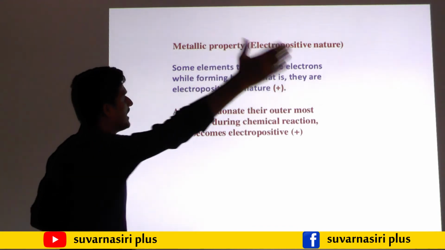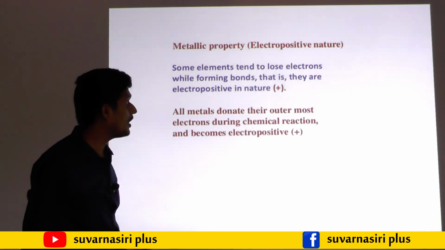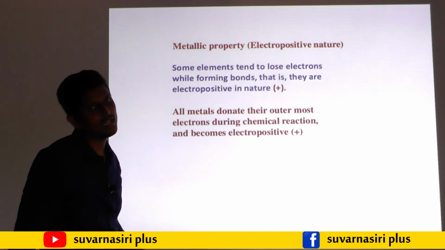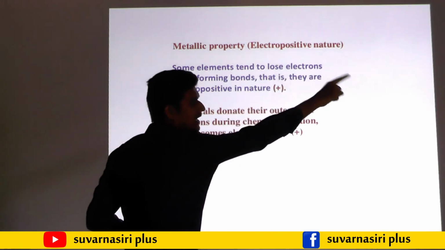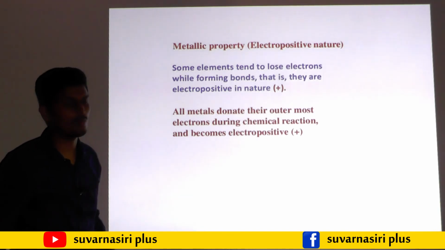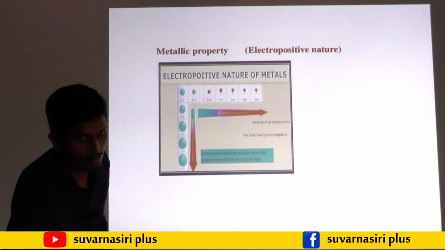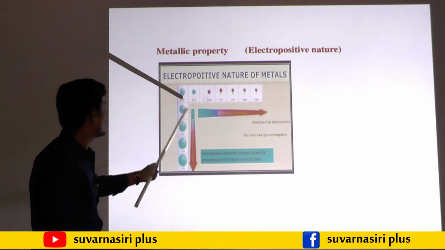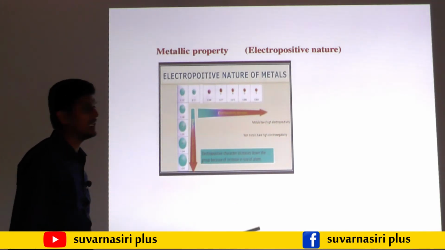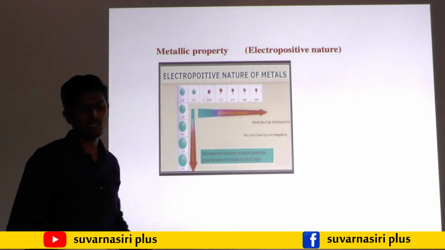Why? Because on the right side of the periodic table, we observe only non-metals. They are not ready to donate the electron, they are always ready to gain the electron. Metallic property goes on decreasing, but down the group the metallic property will increase. Down the group, what happens? Metallic property will increase. The question may arise: metallic property and electropositivity are both the same.